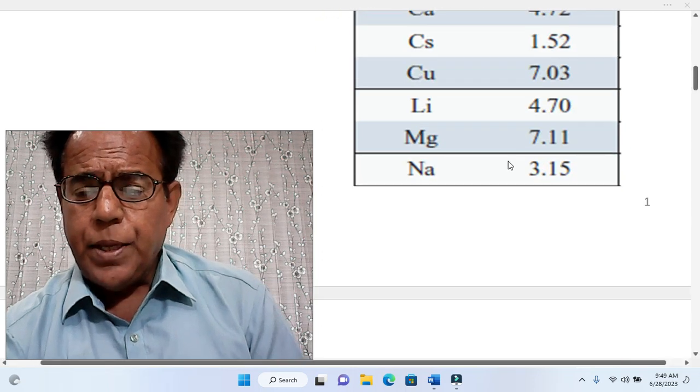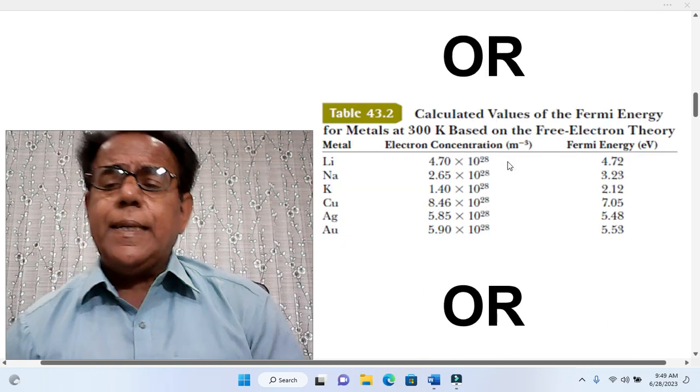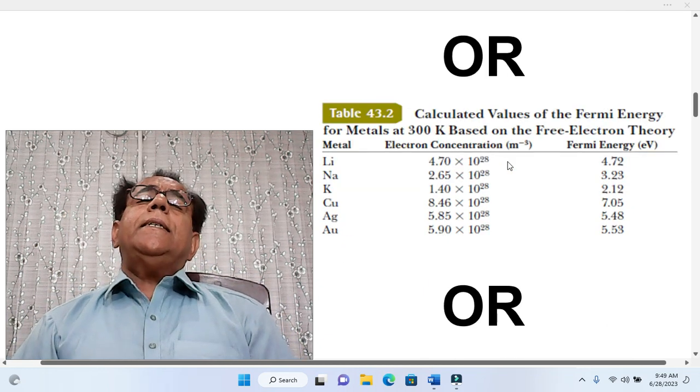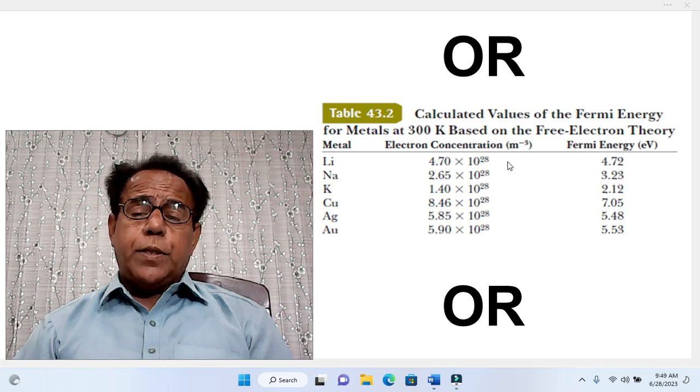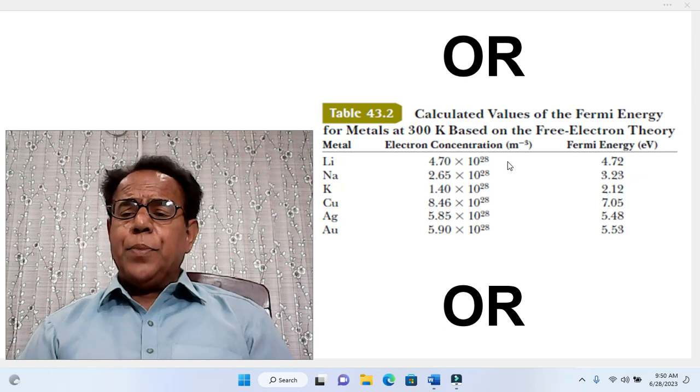Now its alternate version is shown. That is to say, this type of snapshot has been selected from some other book, in which Fermi energy of various elements is given. In this table, 1 2 3 4, at serial number 4 copper or cuprum, Fermi energy is given as 7.05.